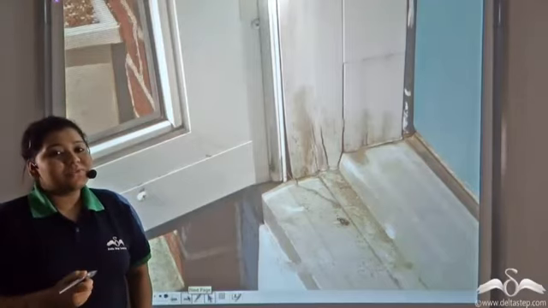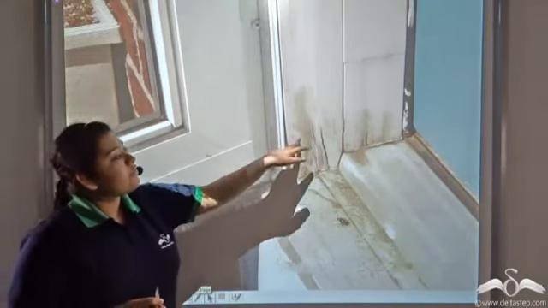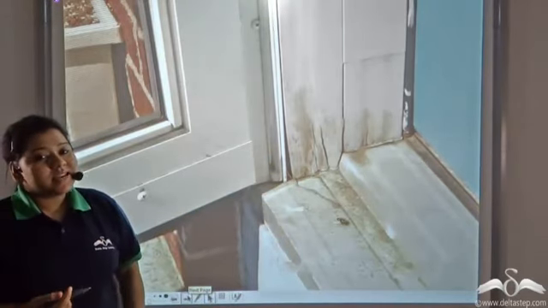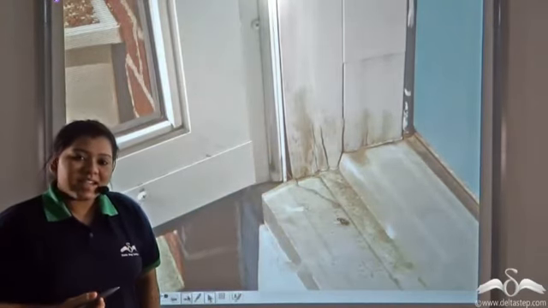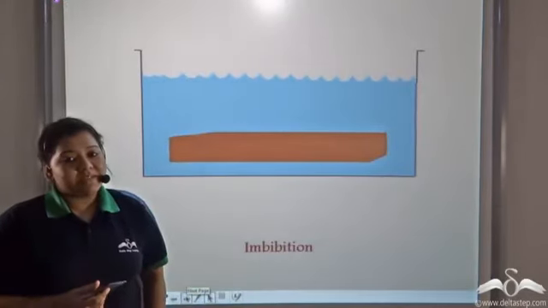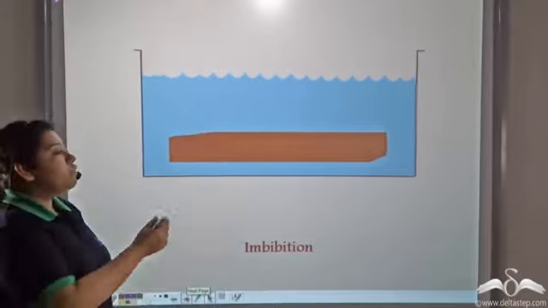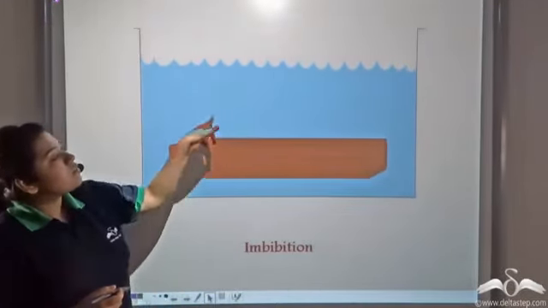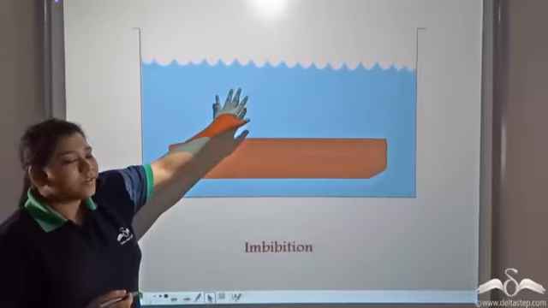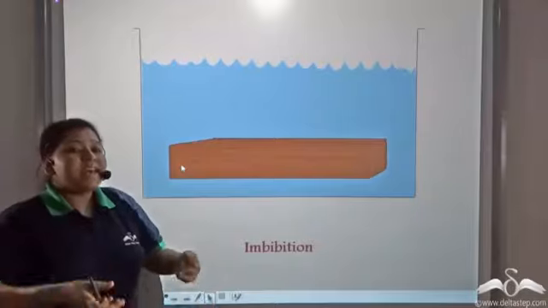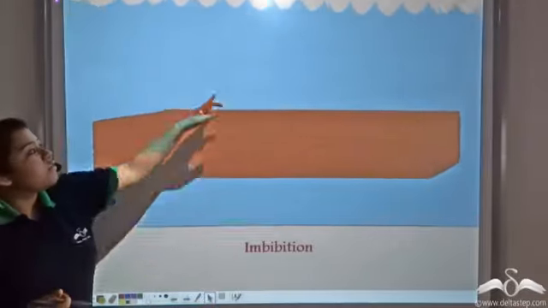Often during the monsoon seasons, we see that windows and doors get cracked and they increase in size a little. Why does it happen? For that, let us perform a simple experiment. Put a wooden plank in a tub of water. So obviously the water concentration is higher over here than in the wood cells. So the wood cells will take up water from this tub.